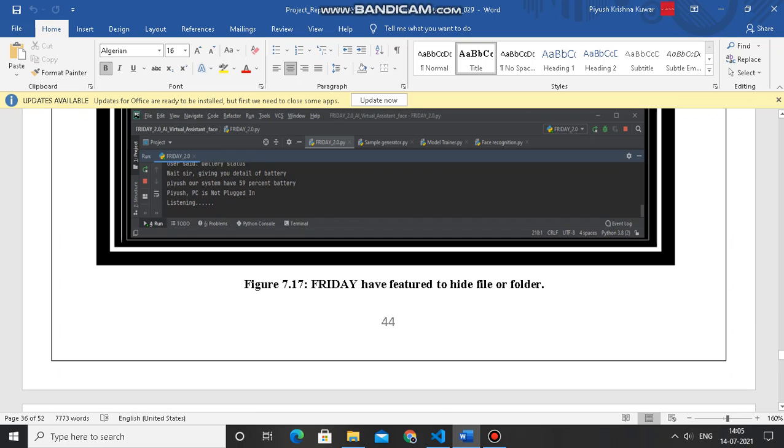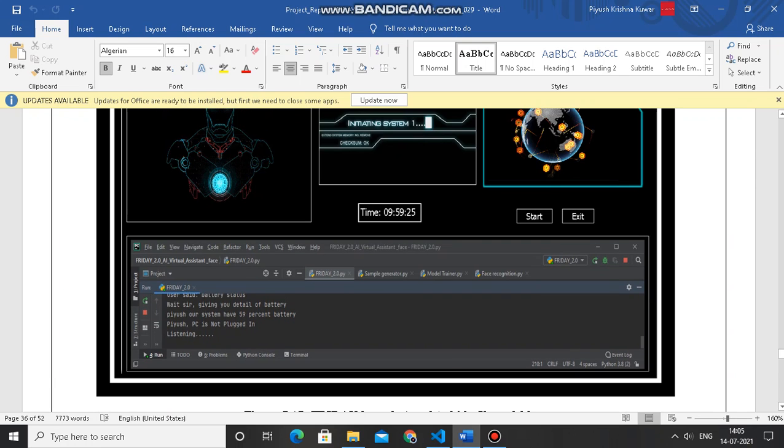Here is also a feature to give information about the battery status, which is given as 59% and the PC is not plugged in.